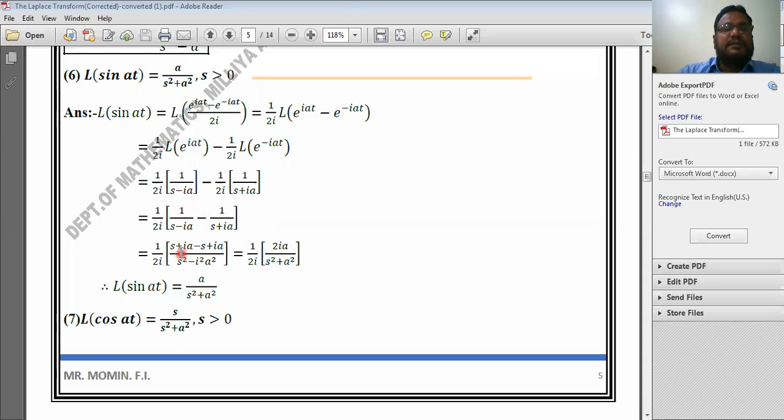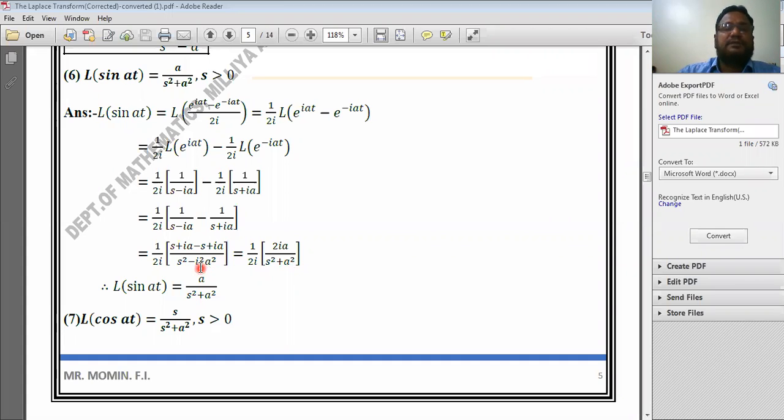I will get s plus ia minus s plus ia, divided by s square, a minus b, a plus b, means s square minus i square into a square. Again 1 by 2i as it is. Now here this s cancels with this minus s. In the numerator, the remaining term will be 2ia divided by s square plus a square. See here, this i square is nothing but minus 1.